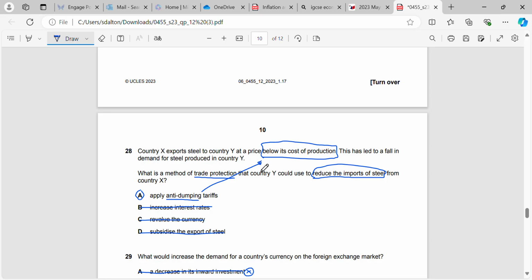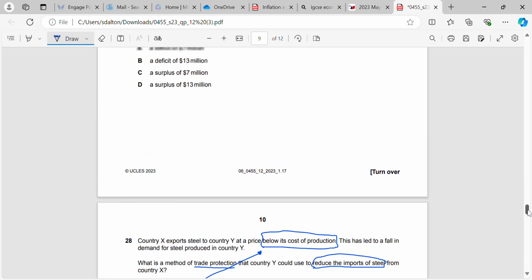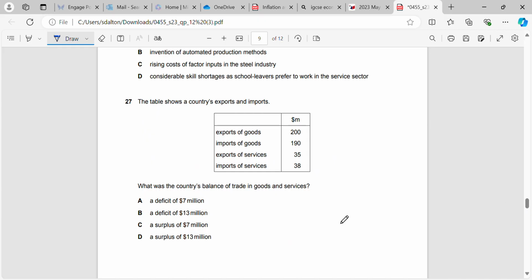Okay, very similar, almost the same as the question from question paper 11, May-June 2023. The table shows a country's exports and imports. What was the country's balance of trade in goods and services? So this is from our current account balance of payments chapter, unit 6. Slides and revision notes available.